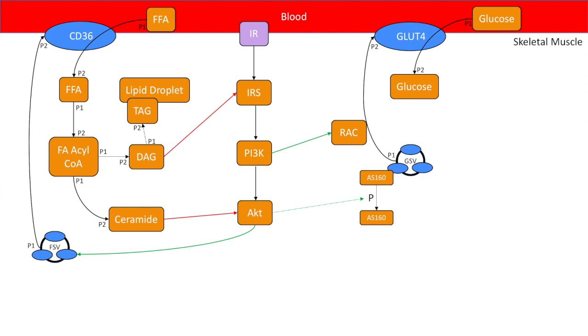We speculate that insulin sensitivity decreases due to increased free fatty acids in the blood. As a result, this is going to increase free fatty acid entry into skeletal muscle. As a result, there will be an increased fatty acyl-CoA pool. Consequently, there will be an increased production of DAGs and ceramides. As a result of an increased pool of DAGs, there will be an increased inhibition of insulin signaling by increasing phosphorylation of inhibitory sites on IRS.